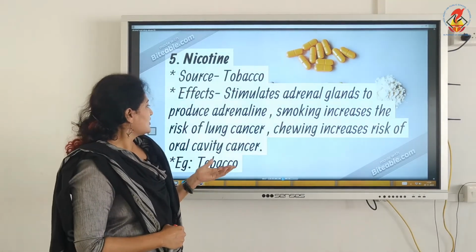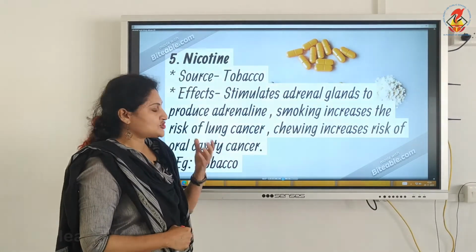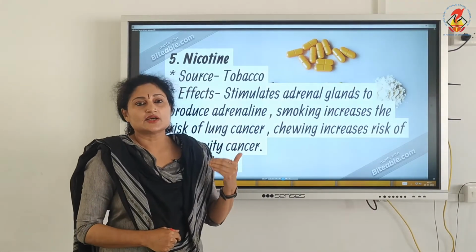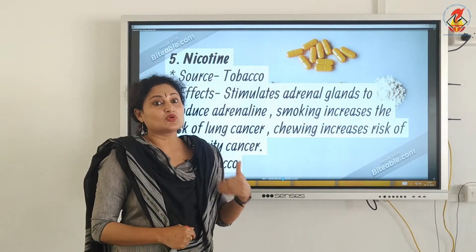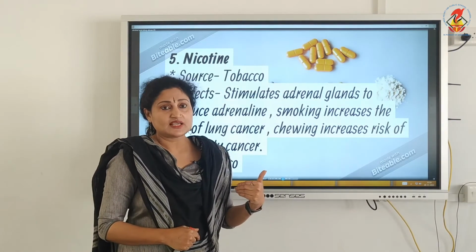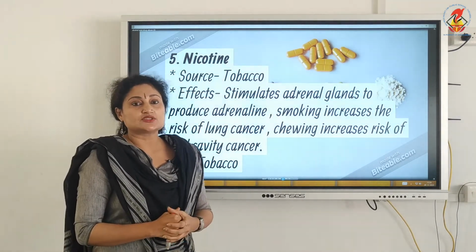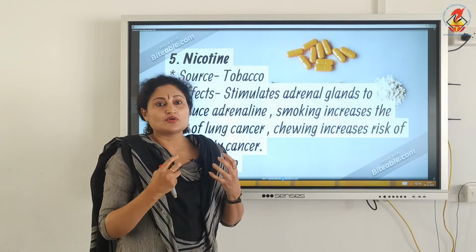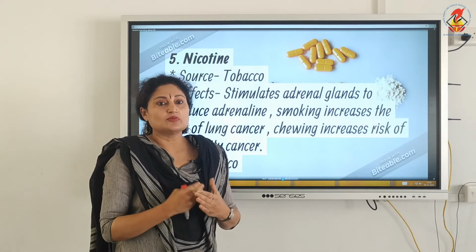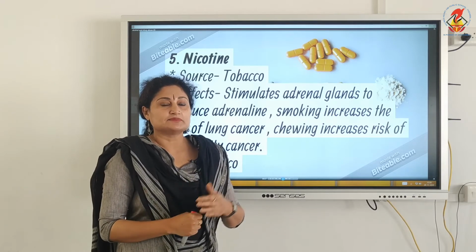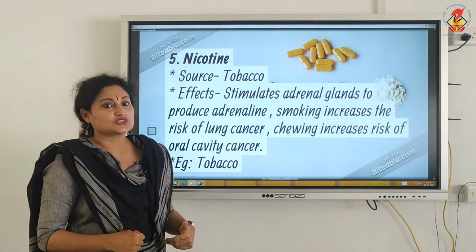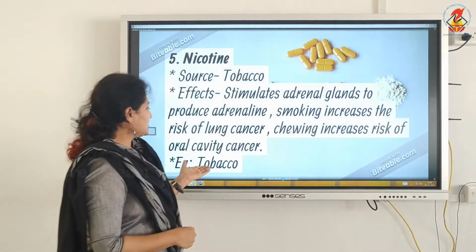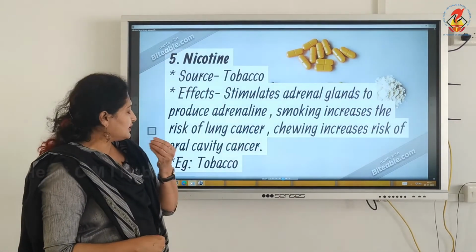If it is being smoked, it affects our lungs. It causes lung cancer, and if it's chewed, it causes throat cancer or the cancer of the oral cavity. Not only that, smoking increases the carbon monoxide content in our blood. And we know carbon monoxide is a very toxic gas, and because of the presence of carbon monoxide, heme bound oxygen decreases. That is, the hemoglobin bound to oxygen decreases. As a result, the person will show deficiency of oxygen in the body. Example, tobacco, which is available in the form of cigarettes. Even it is available as chewables.